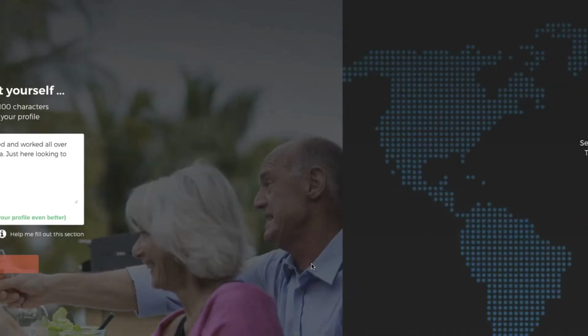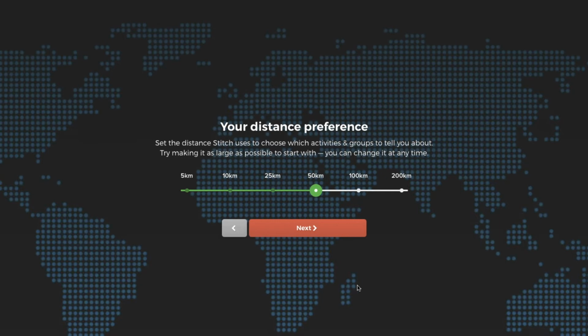Then you get to talk about your distance preferences, and this is how far away you're interested in meeting people, seeing their profiles, events around you, that sort of thing. Choose the distance that makes most sense for you, but you can come back to this later. So just go with the defaults is what we would normally recommend.